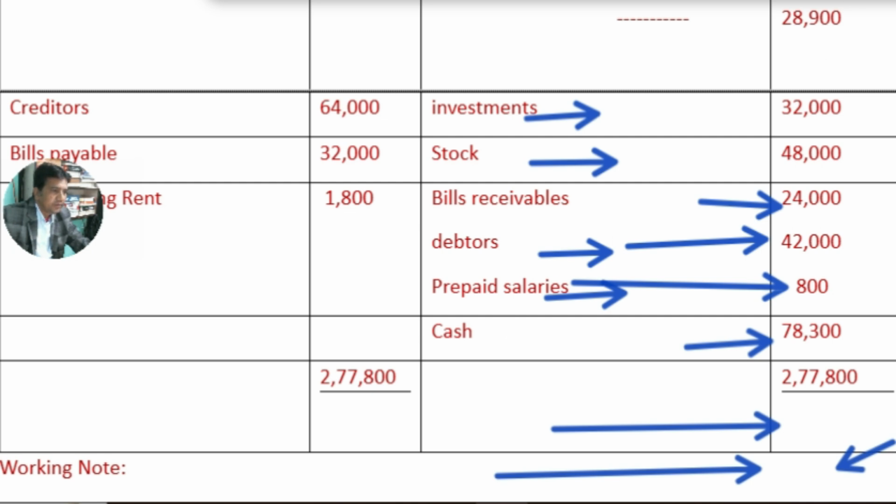So a separate working note is prepared for cash balance. I will show you how this value is obtained. 78,300. Total amount of the balance sheet on liability side 2,77,800, and on asset side also 2,77,800.